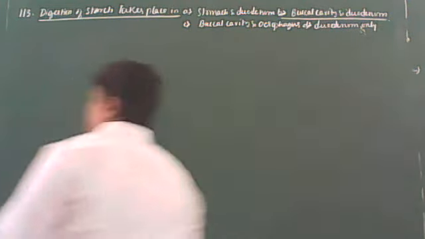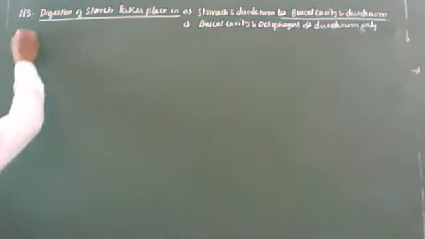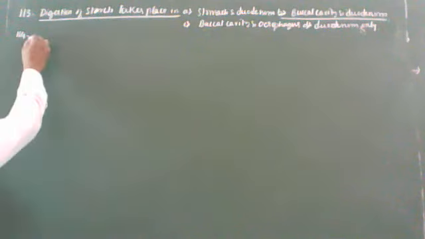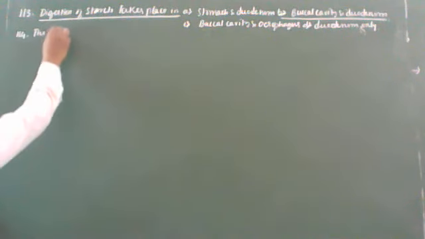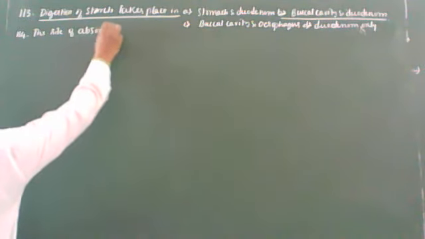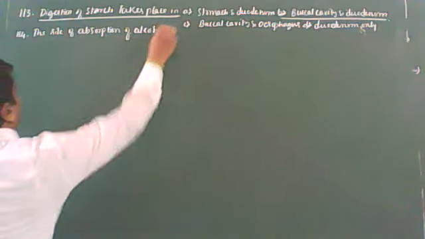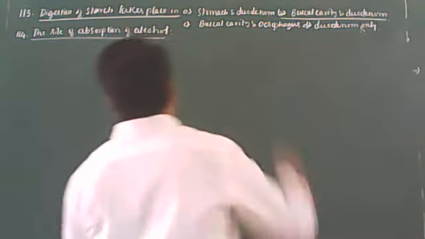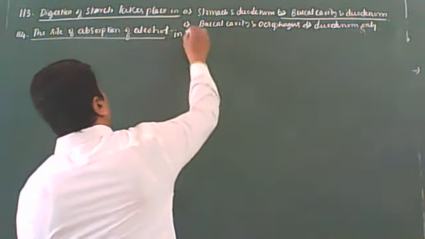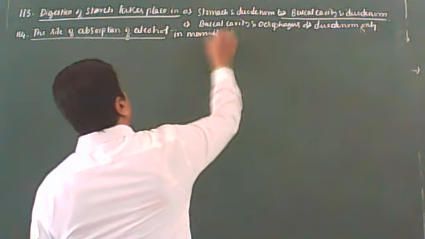Okay, next question, students. Look at the book. The site of absorption of alcohol in man is.